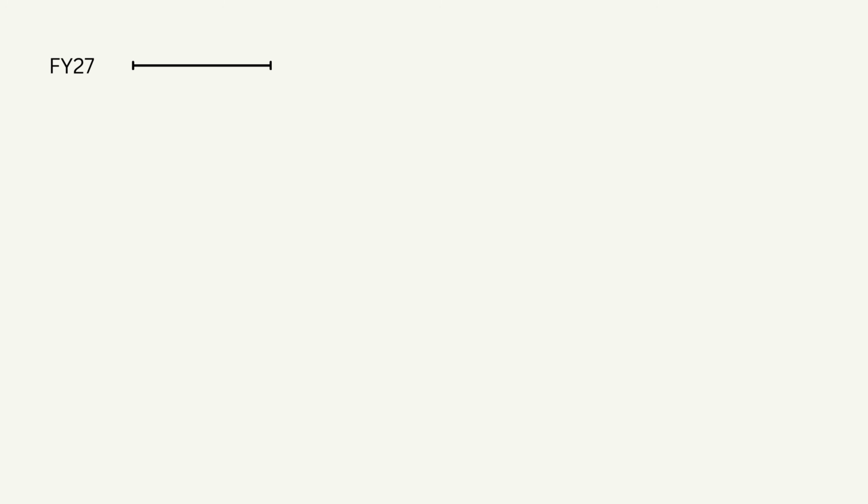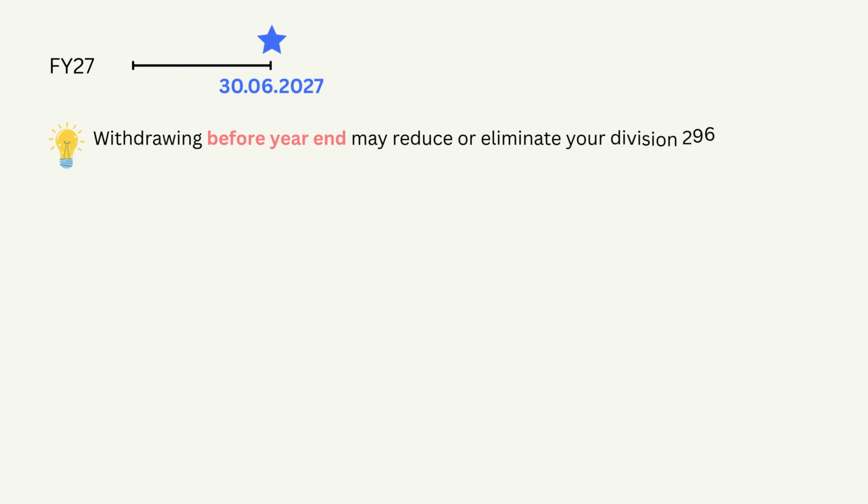Now let's talk about what you can actually do if you are caught by Division 296. Can you withdraw funds to avoid this extra tax? In the first financial year FY27, Division 296 is based on your total super balance on 30th of June 2027. So withdrawing before year end may reduce or eliminate your Division 296 tax bill for that initial assessment.